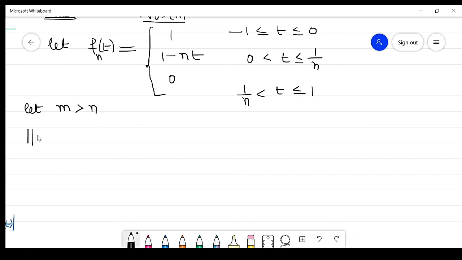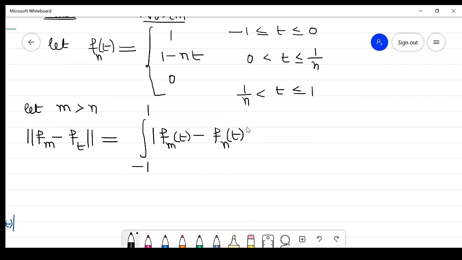So this norm of f_m minus f_n, by definition, will be the integral from -1 to 1 of |f_m(t) - f_n(t)|. Again this is divided into two parts: one is -1 to 0 and the second is 0 to 1.